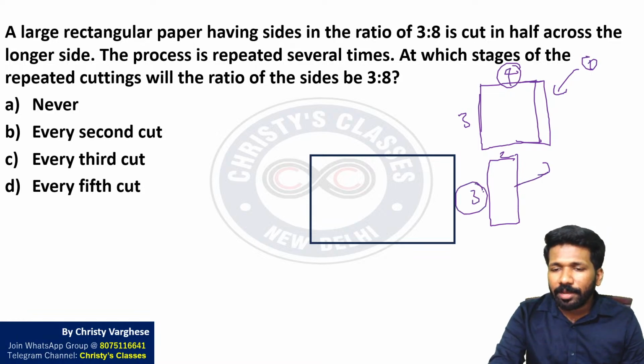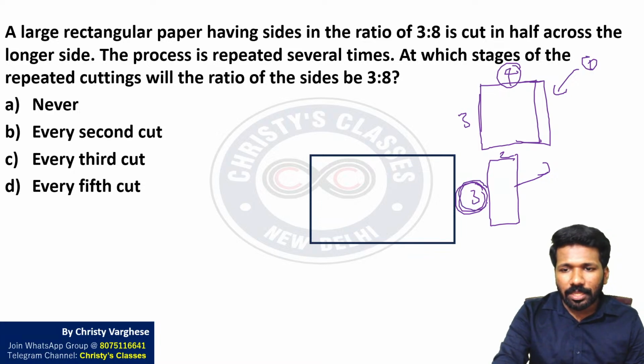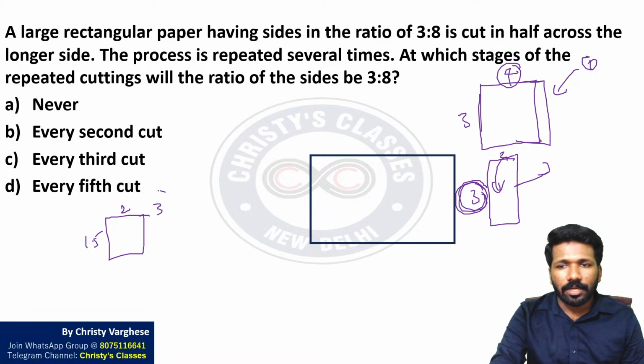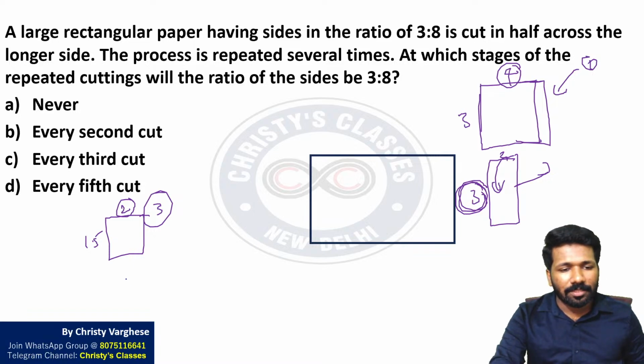Now the longer side has become 3. This one. So now for the folding, I am drawing here so that the camera is not overlapping. Now the longer side is 3. So along the longer side it will be like this. It means 3 becomes half, 1.5, and this side will be 2. Third cutting. After the third cutting, now the longer side is this 2. The side with 2. So the cutting will be like this.